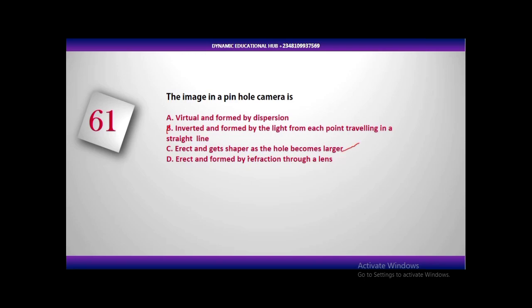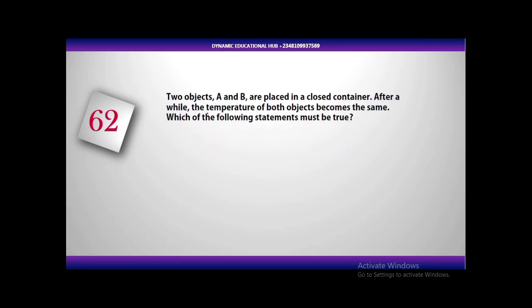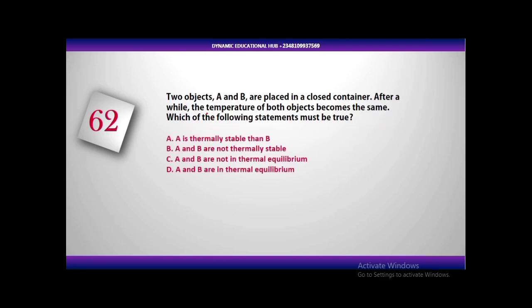Now I want us to look at some of the other options. Erect and gets sharper as the hole becomes larger? No. First, the two statements combined into a single statement are not correct. The image of a pinhole camera is not erect. It also doesn't get sharper as the hole becomes larger. In fact, as the hole increases, it becomes blurry. A pinhole camera doesn't have a lens. Erect and formed by refraction through a lens? No. Virtual? No. Formed by dispersion? No.